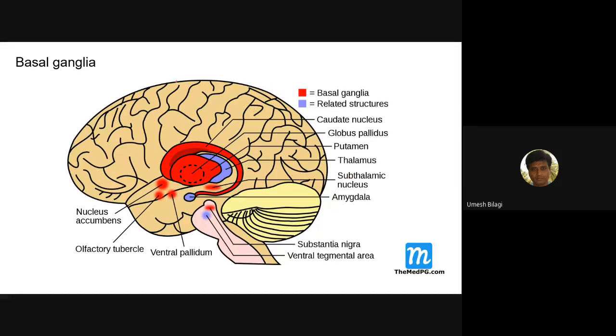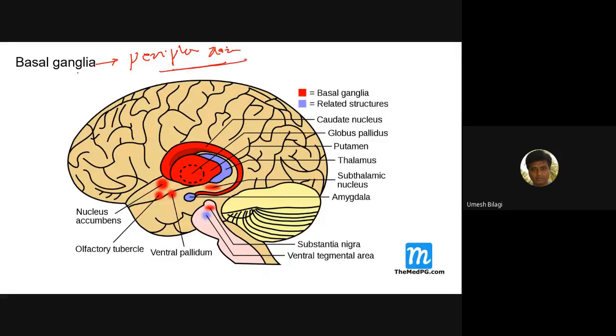One more important thing: what do you mean by ganglia? Can anybody tell me what is ganglia? Students, tell me. Ganglia is a collection of neurons, but the term ganglia is used only in the peripheral nervous system.